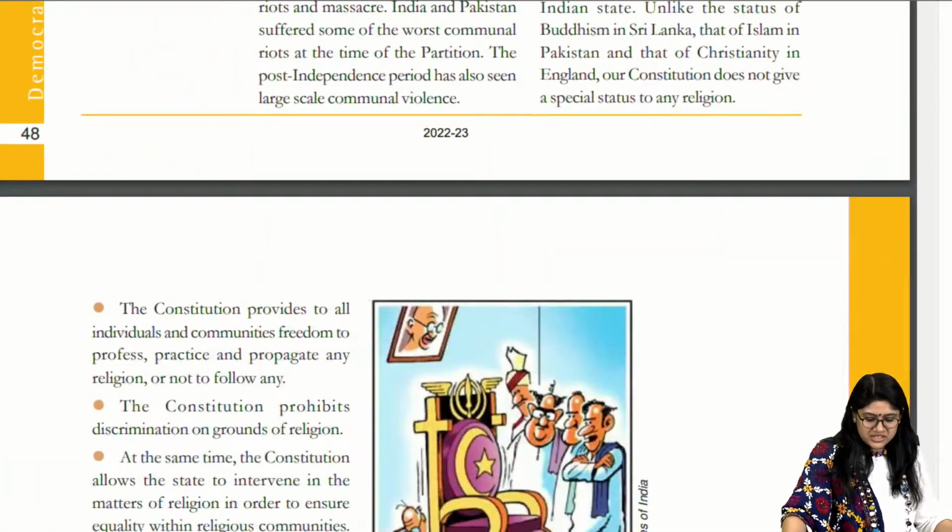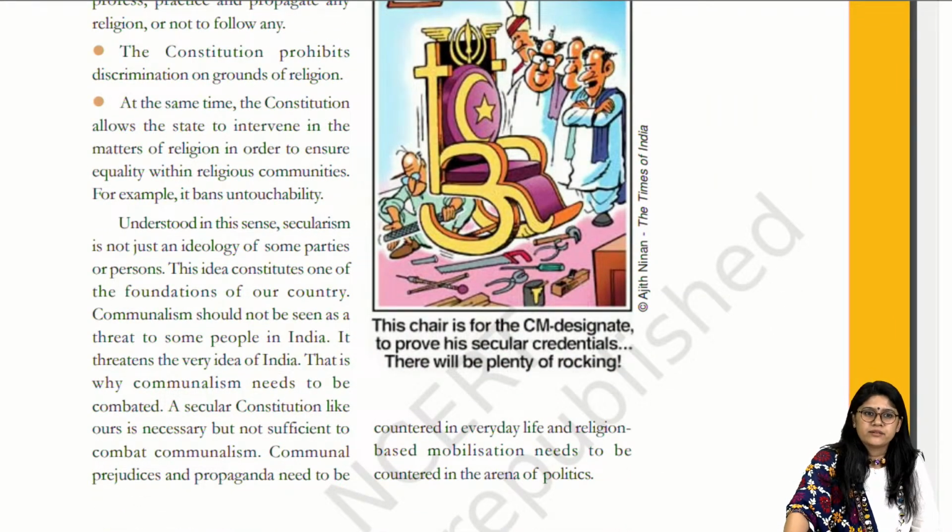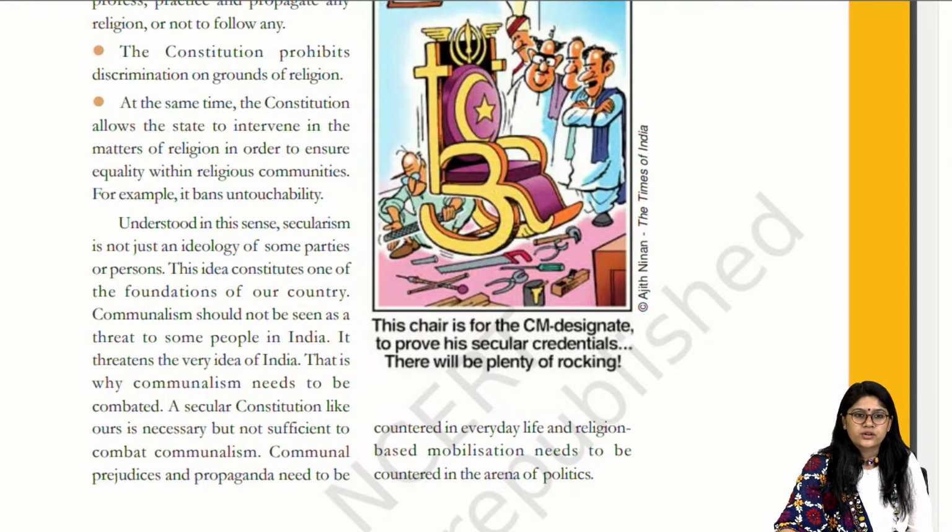Maybe it's deleted. But is it there in the NCERT textbook? Okay, yes, it's deleted.